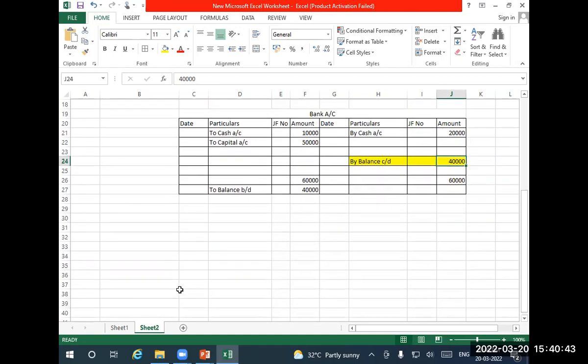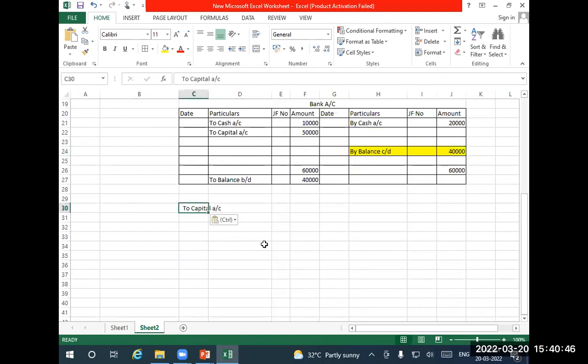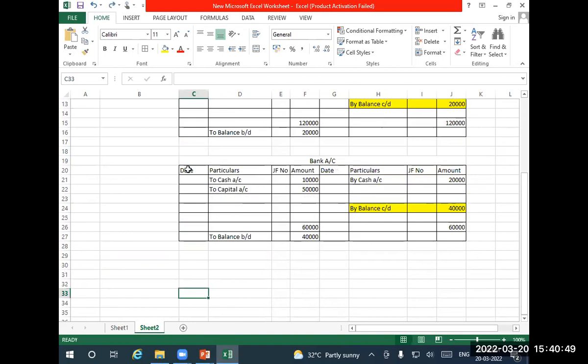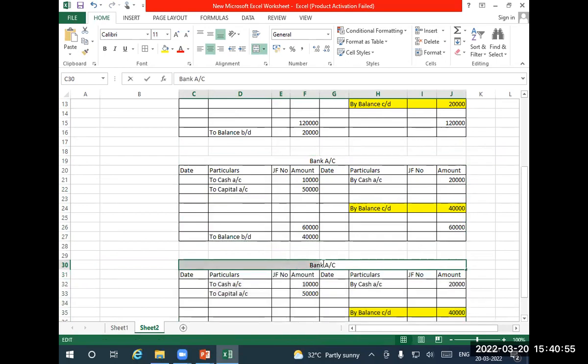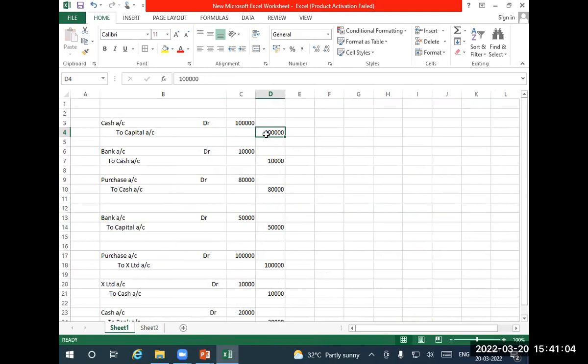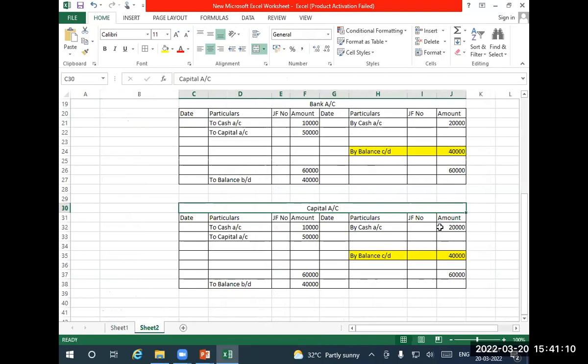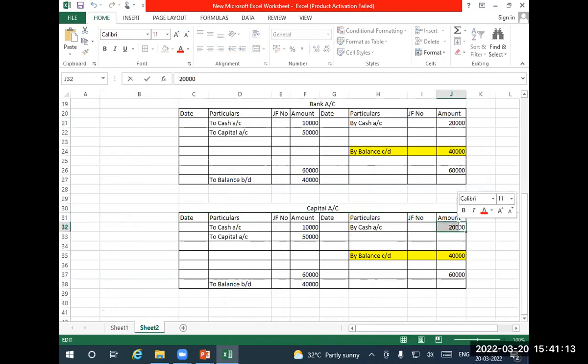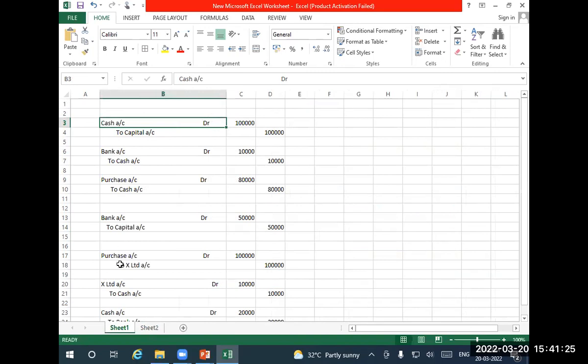Next account. What is that next account? Capital account. Go to the entry. The first entry is capital, credit side. By cash, how much? 1 lakh. Next, what's the next entry? One more bank is there.